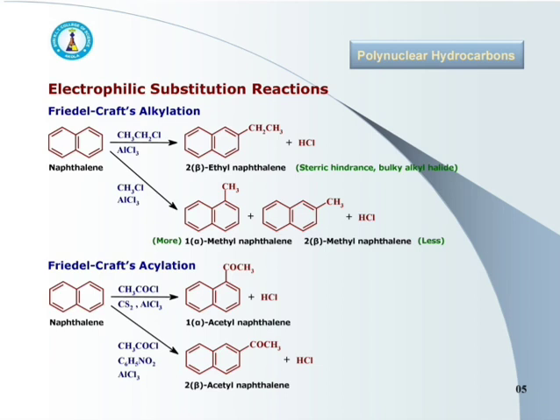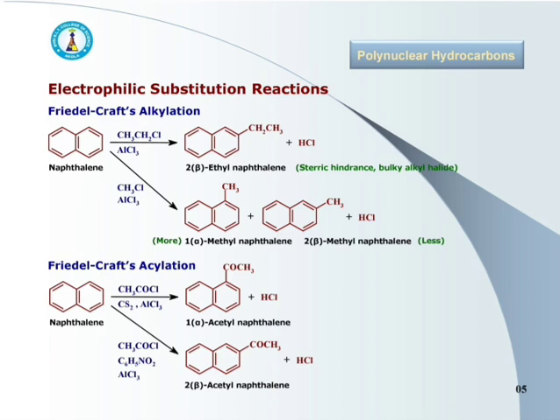But when solvent nitrobenzene is used instead of carbon disulfide, the product is 2-acetyl naphthalene, that is beta-acetyl naphthalene. That is, here the product depends on the solvent which we use, whether the solvent is aromatic or aliphatic, whether it is bulkier or somewhat thin.